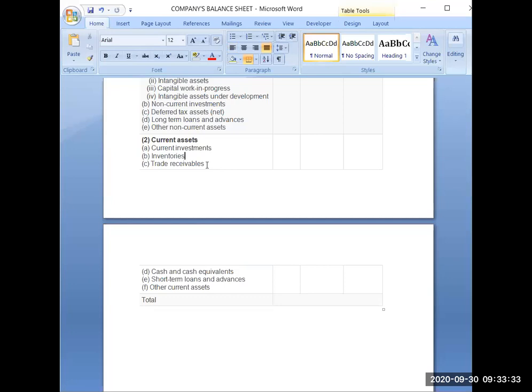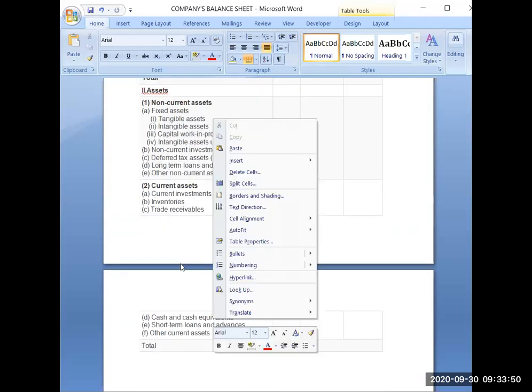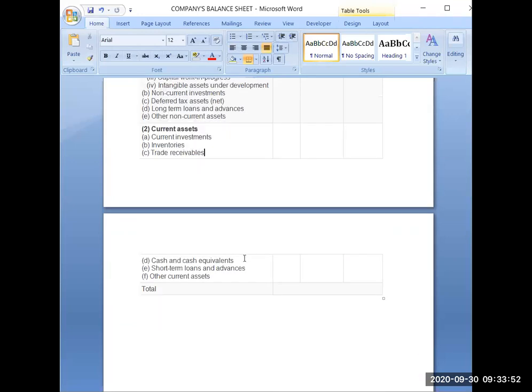Then trade receivables. I hope we have already discussed that in some way, that it will also include 2 parts: debtors and bills receivable. Like trade payables included creditors and bills payable, trade receivables will include debtors and bills receivable. Then cash and cash equivalents. Till now in the balance sheet you were writing cash balance and bank balance in the previous year, when you were preparing the final accounts.